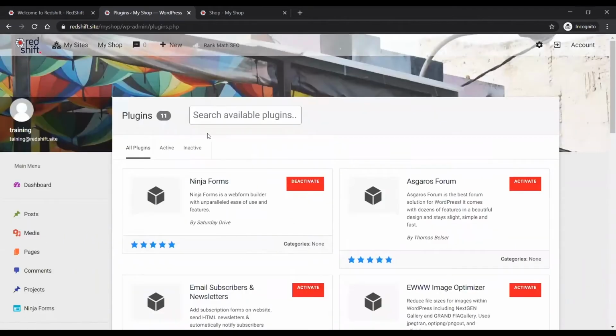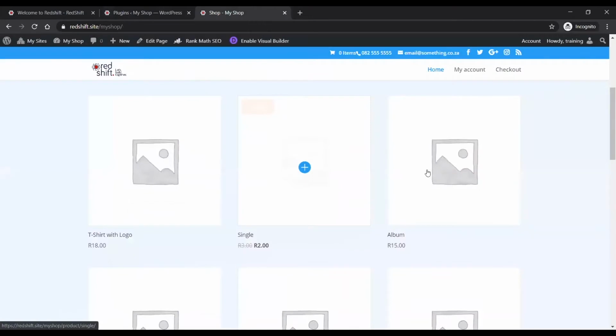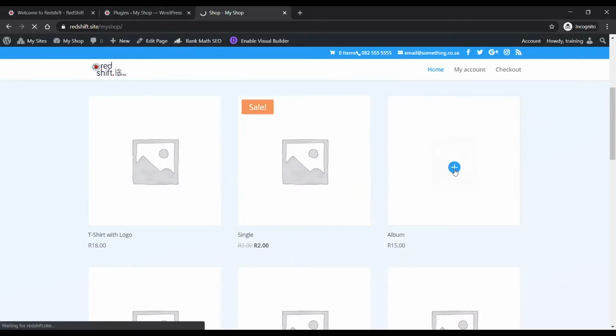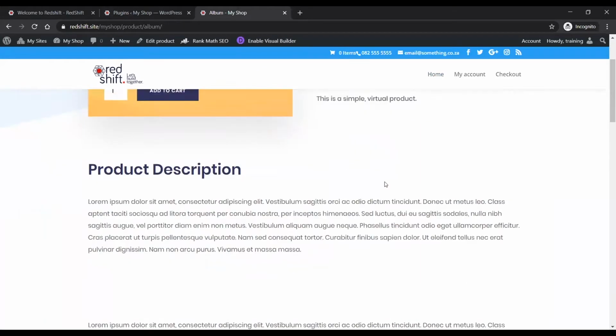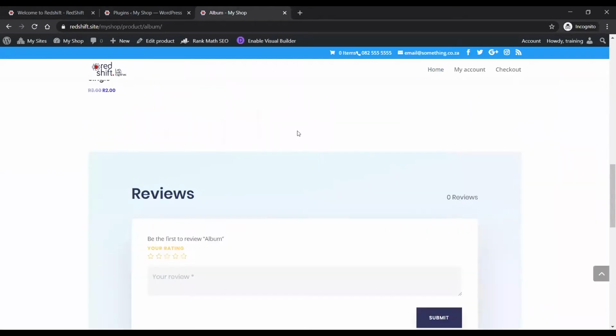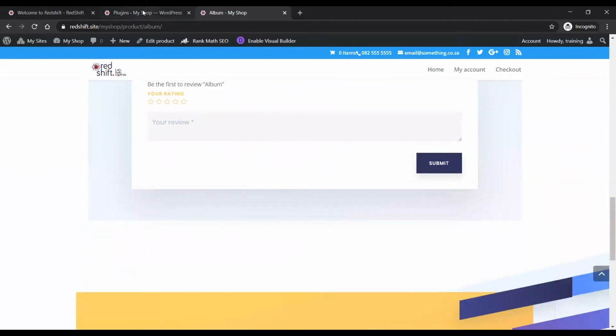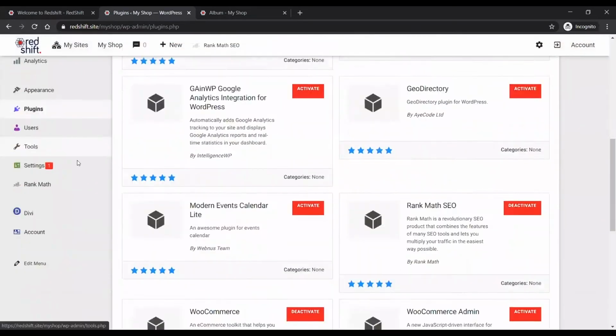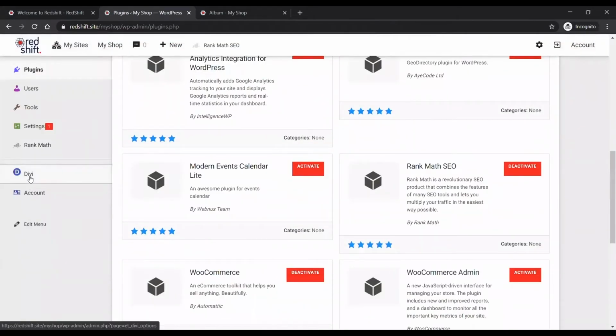And what you will also find with this shop is that if you click into a WooCommerce product, the display is not a normal display. That's because I have done a little layout for these products. For those of you who don't know, we use a theme called Divi in Redshift.